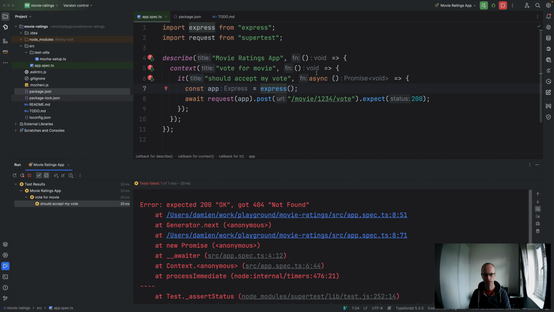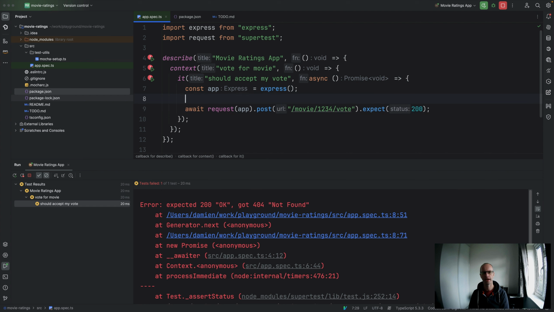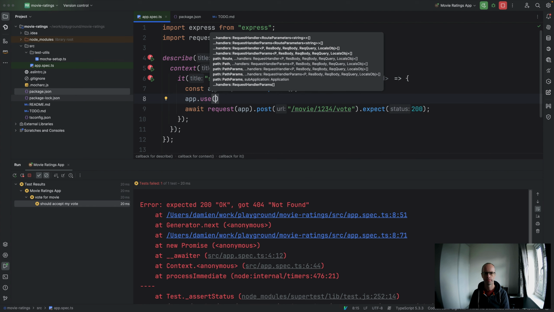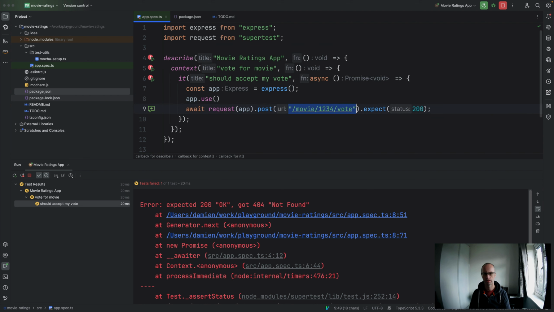And now, okay, we're getting 404 not found, and we can put there app.use. I'm putting the use there deliberately because it'll work.